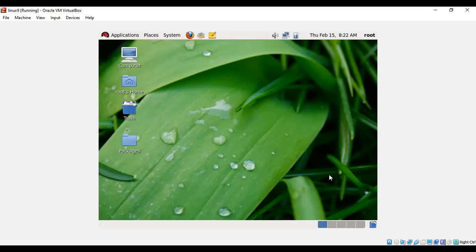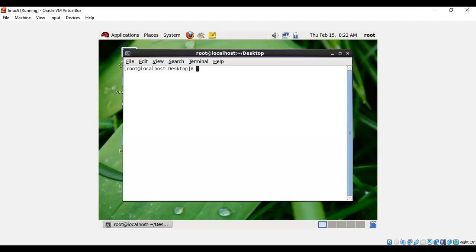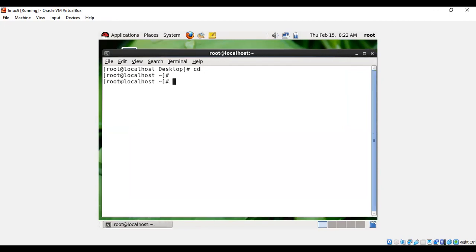The first one is multi-user. What is the meaning of multi-user? Let's take one example in the Windows operating system, where you have 2 users, ABC and XYZ. Now you have logged into ABC, and from ABC you have to switch to XYZ. What do you do? I'm asking about Windows.